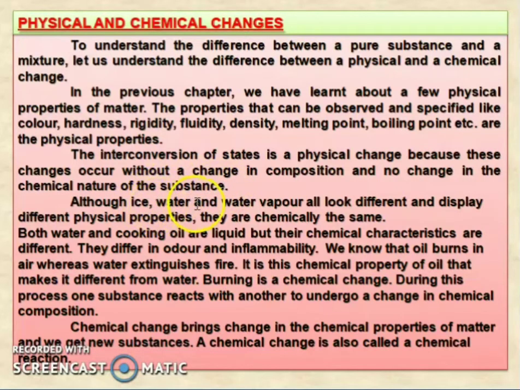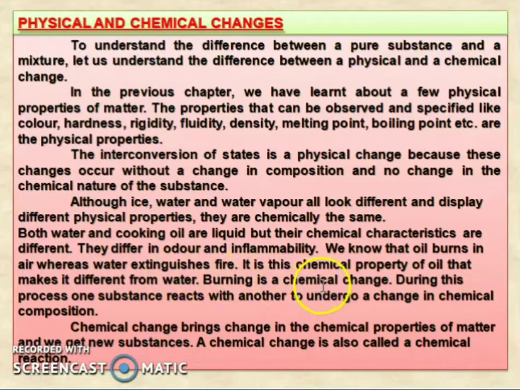Although ice, water and water vapor all look different and display different physical properties, they are chemically the same. Both water and cooking oil are liquids, but their chemical characteristics are different. They differ in odor and inflammability. We know that oil burns in air whereas water extinguishes fire. So it is the chemical property of oil that makes it different from water.